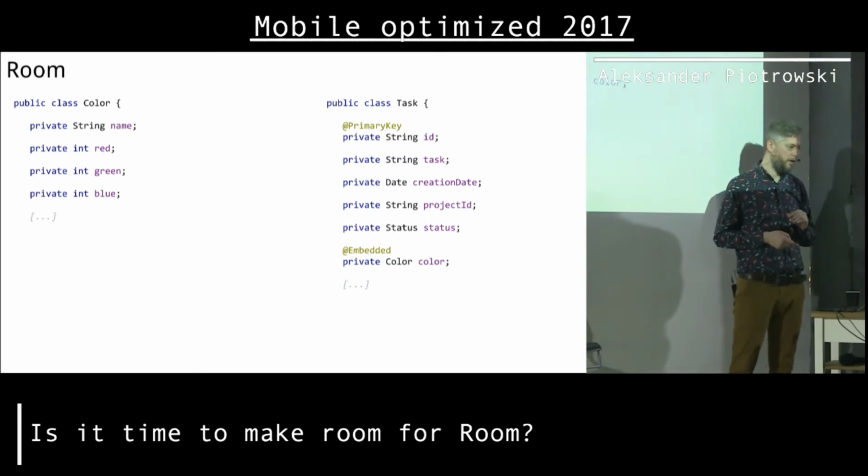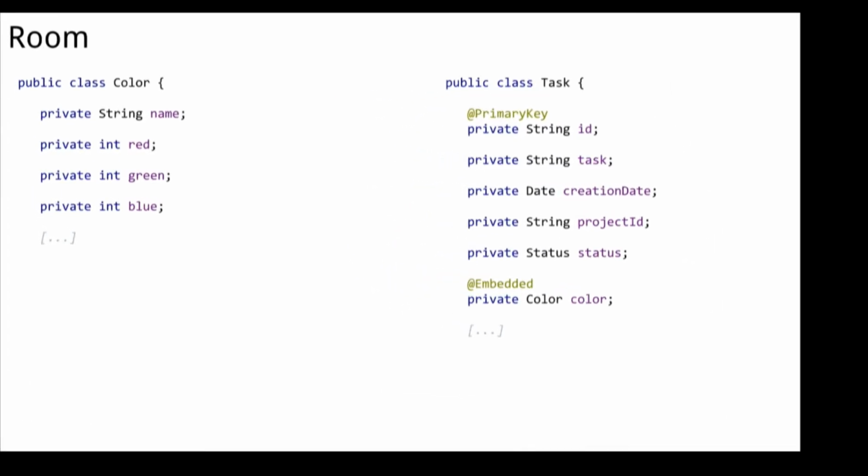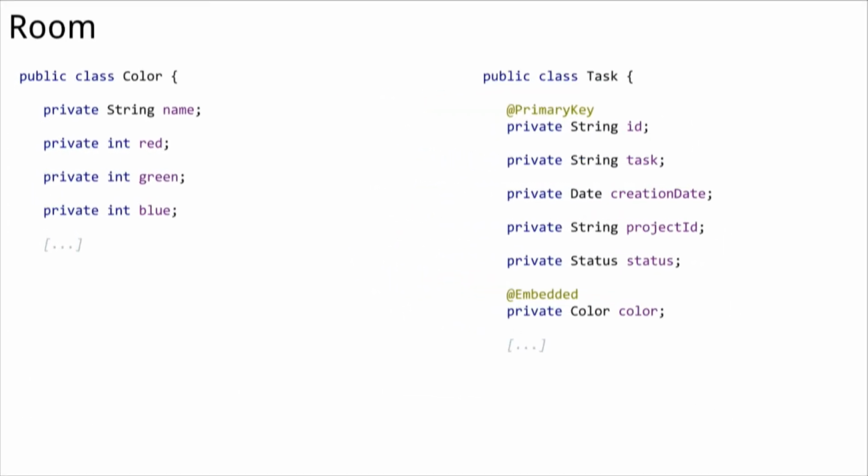I just create a class, and then to my original class that is annotated as Entity, I just forgot that here on the slide, I just add an extra line and add the Embedded annotation. What's going to happen is that Room will create a table for the task with all those columns in here, and also all the columns from the color, so all those columns from here. So there will be no two tables.